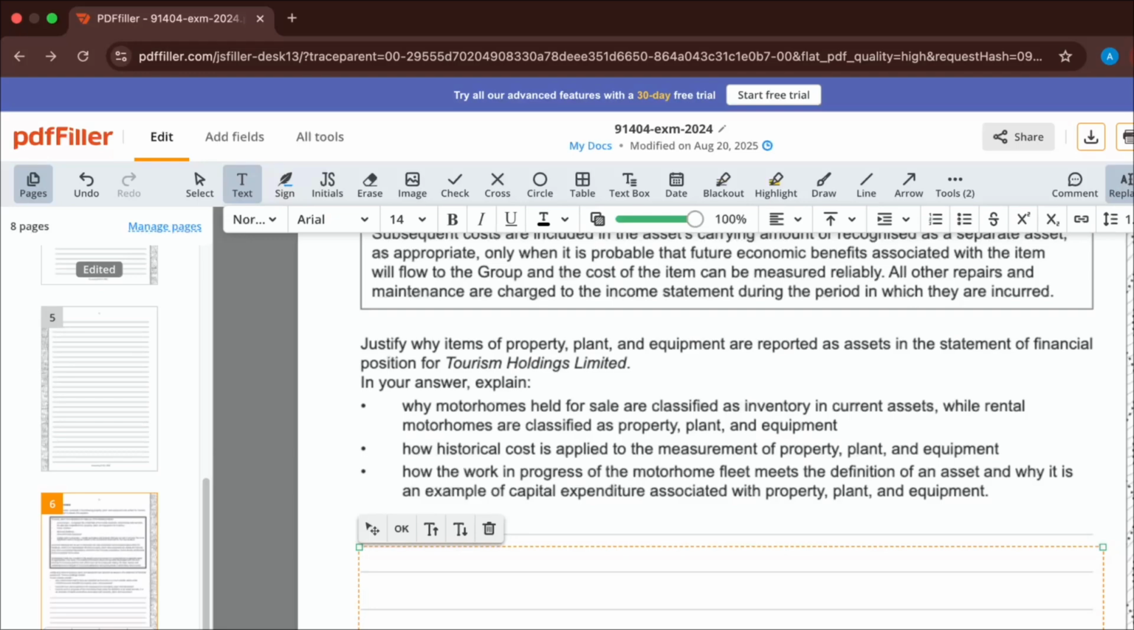So in terms of putting that into words, guys, we'll start off by saying that the motorhomes that are held for sale are classified as current assets as they are planned to be turned into cash within the next year.